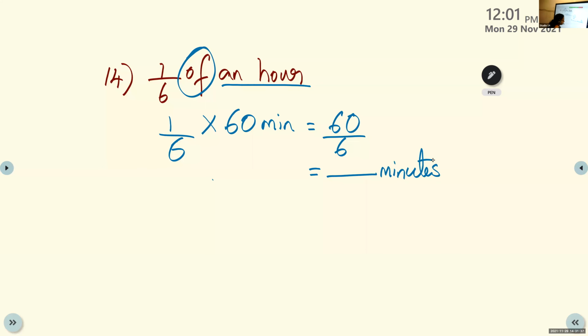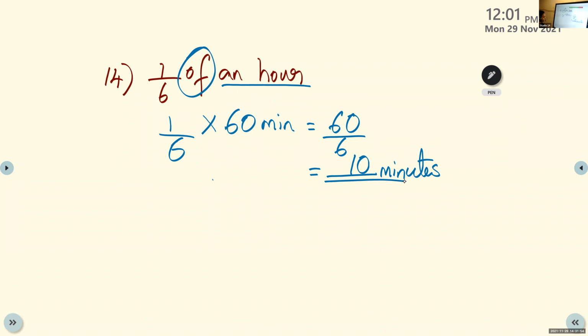You know, this table is very easy. 6 times which number is 60? You know that, yes? Yes, ma'am. What's the answer? 10. 10 minutes. Yes, 10 minutes is the correct answer.